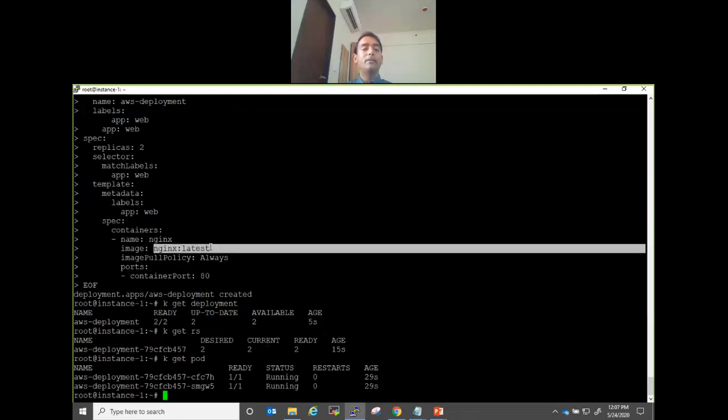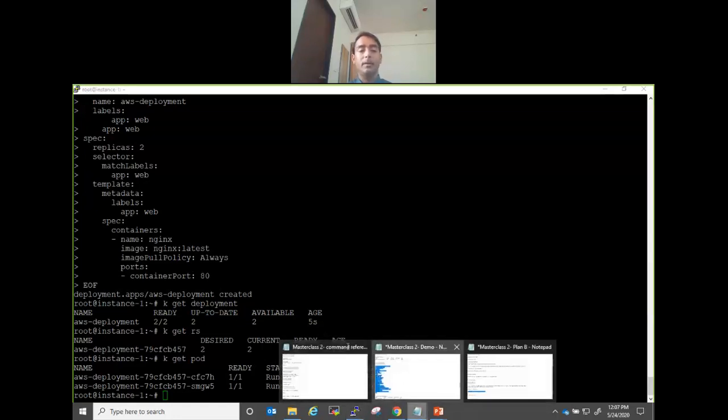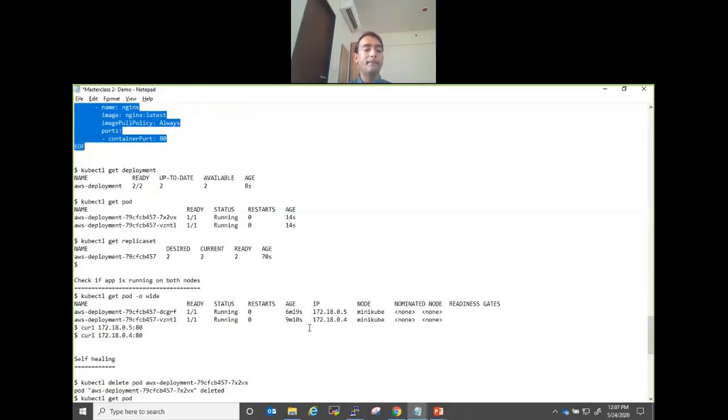How do I modify? Just modify this nginx to some other version. Let's say you can find out what all versions are there and you can put that, and it will change to a different version. Again, you can delete that. In fact, this is another good thing. Let's run this command.